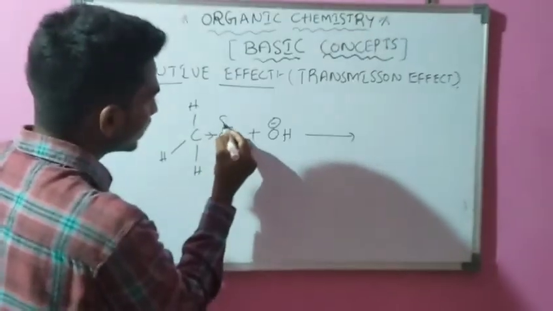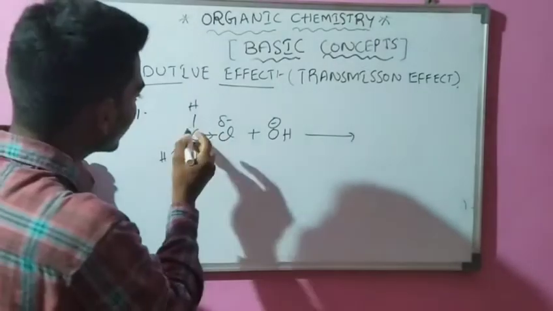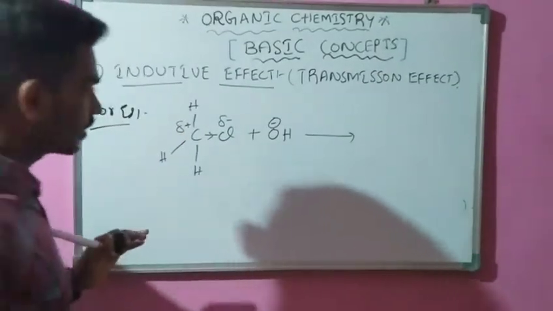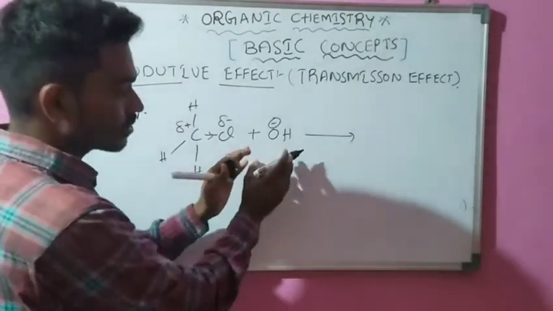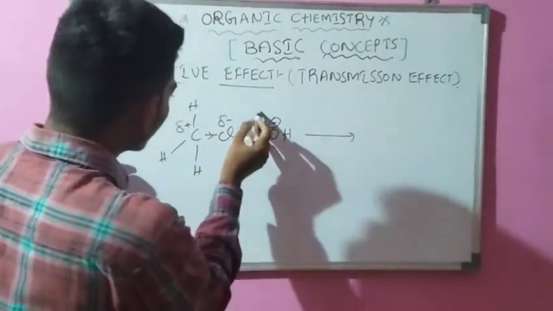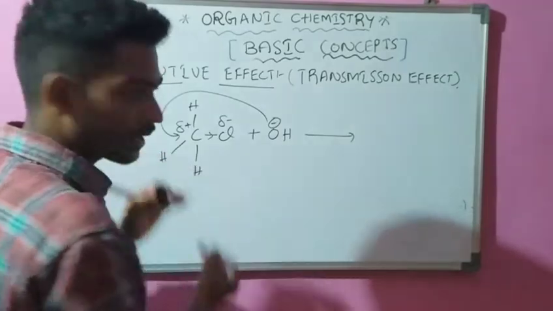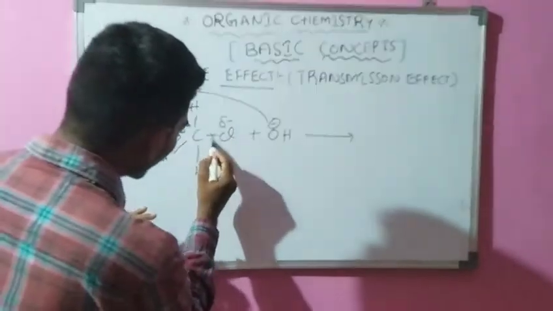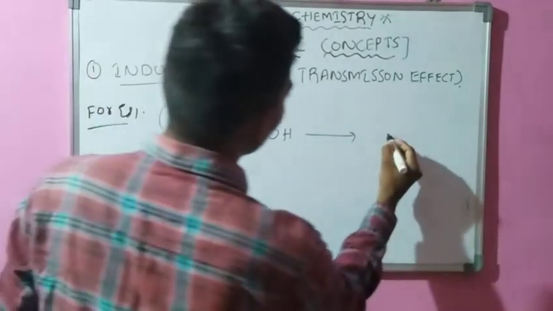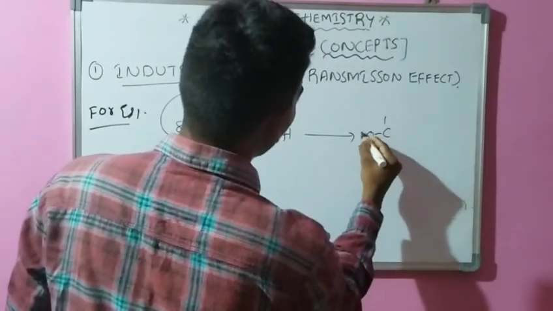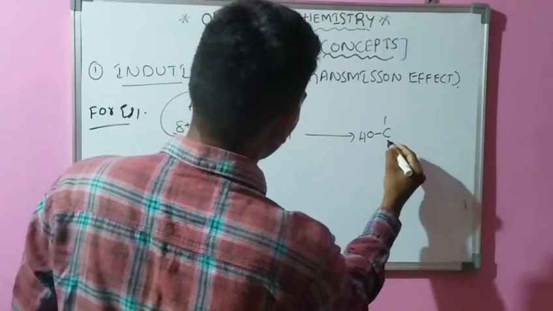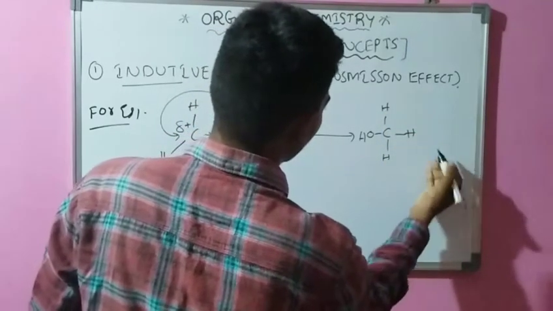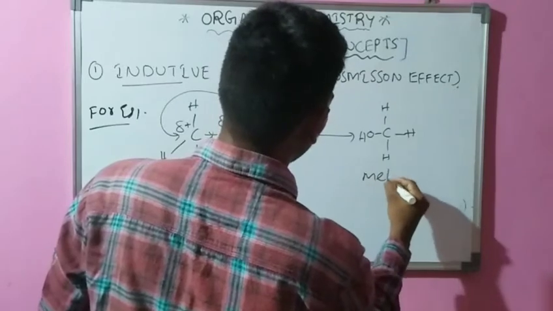So a delta negative charge is created on chlorine and a delta positive charge on carbon. Then the nucleophile attacks this carbon atom, and at the same time the chlorine atom is removed, forming our required product, methyl alcohol.